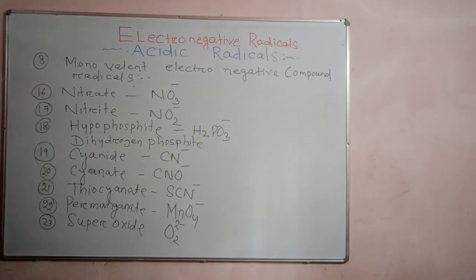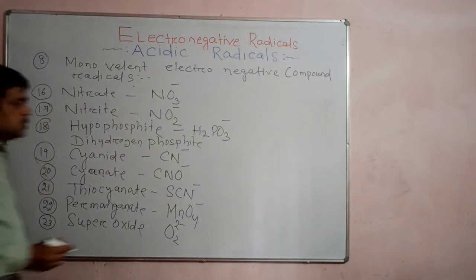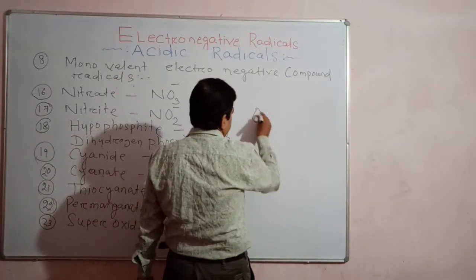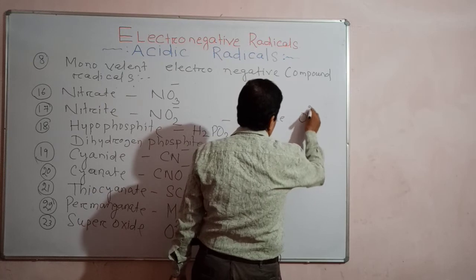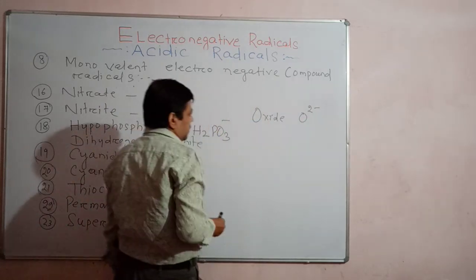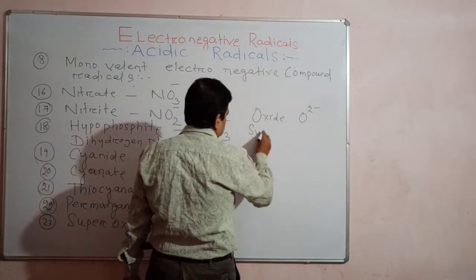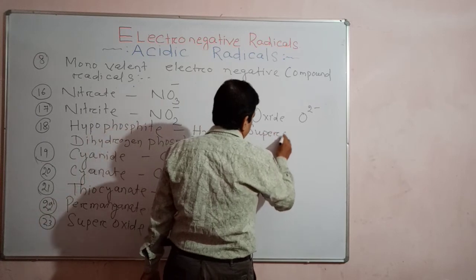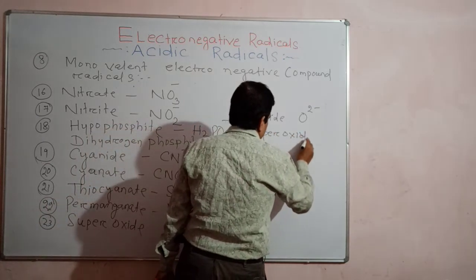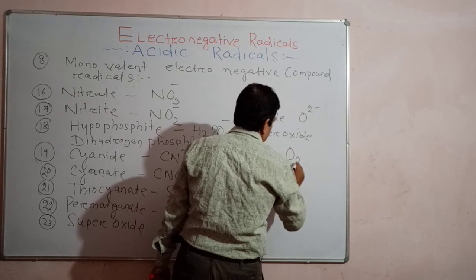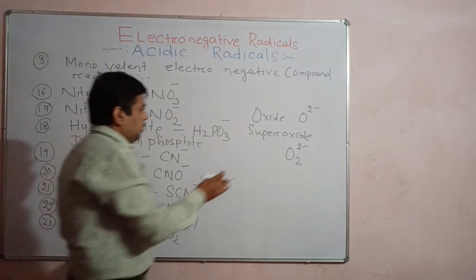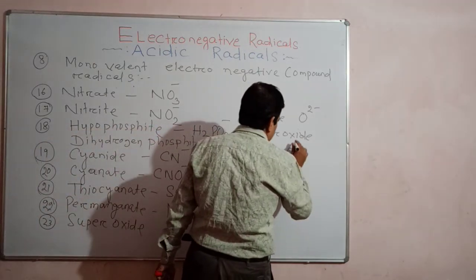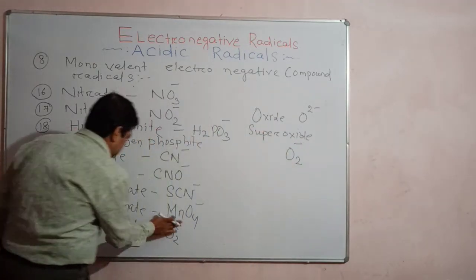So oxide is O 2 minus, and superoxide differs from it. Superoxide has valency 1, sorry, superoxide is O2 minus, and the difference is only one valency.